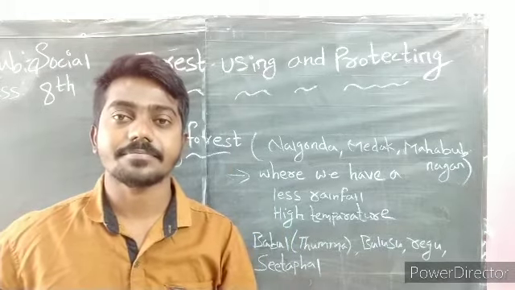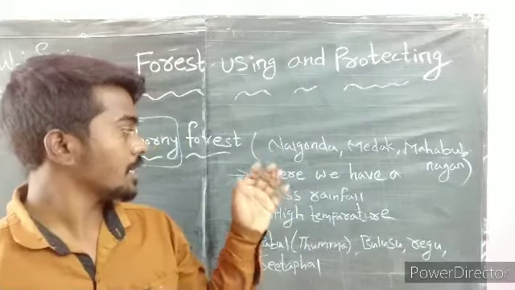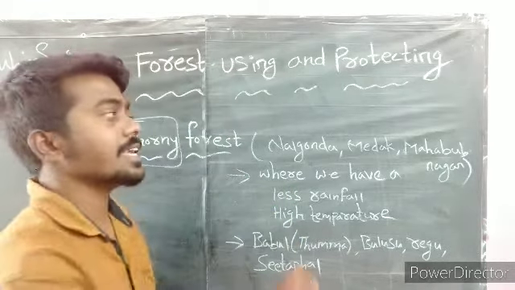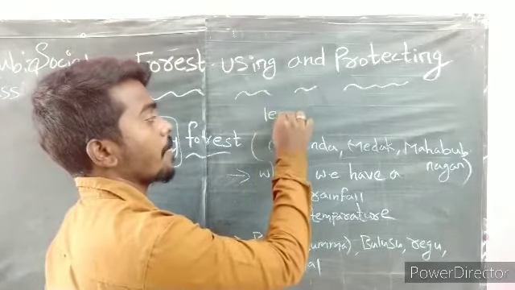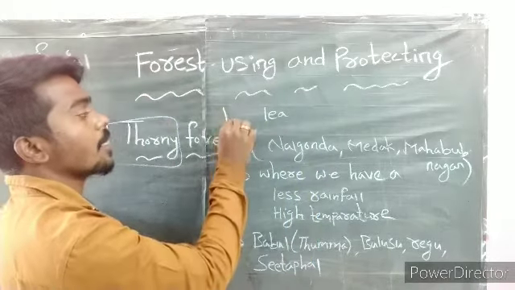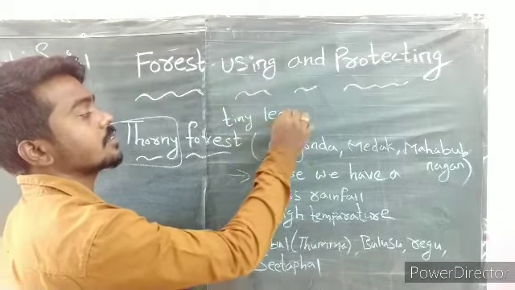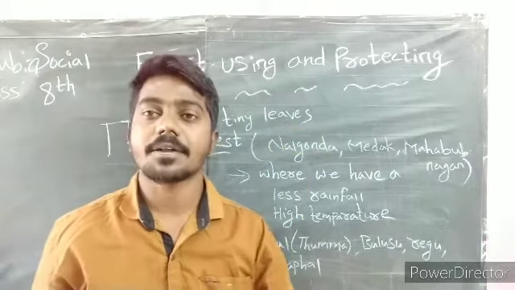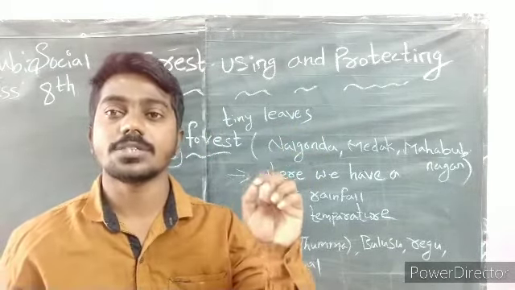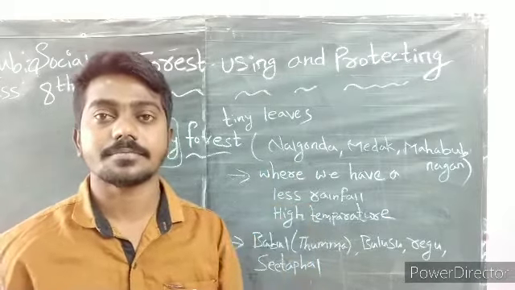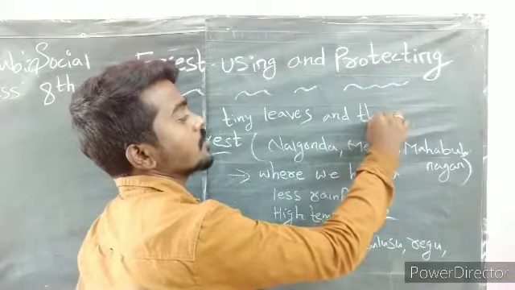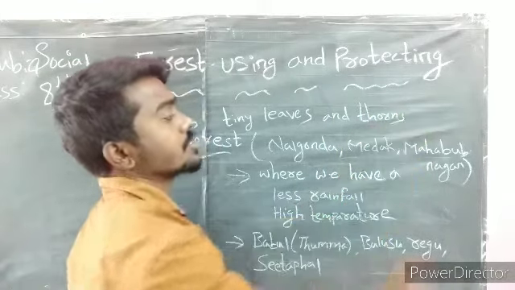The leaves of the thorny trees are very tiny in shape. The trees present in the thorny forest have tiny leaves and thorns.